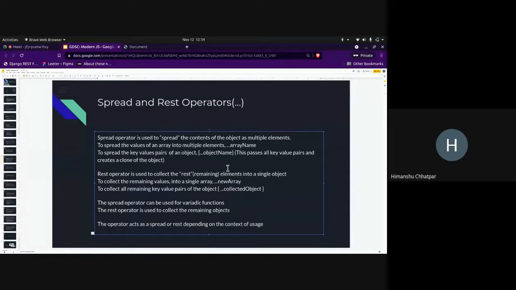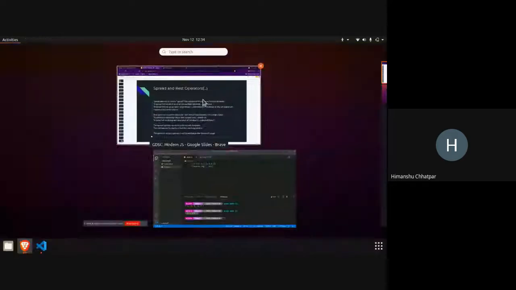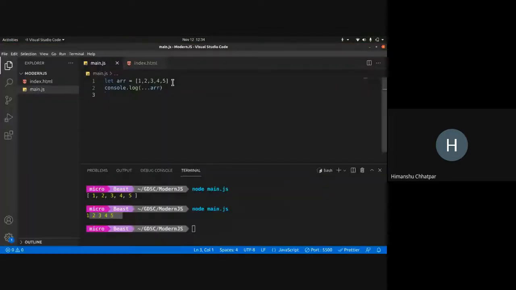Now the second thing is to spread the key value pairs. We can do this with objects too. So we can do dot dot dot object name. Instead of an array over here, we can use an object too. Let object be, suppose, first.